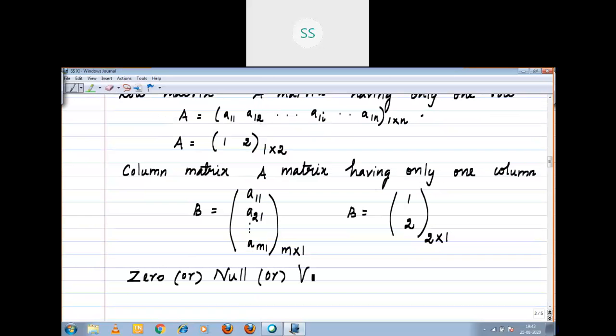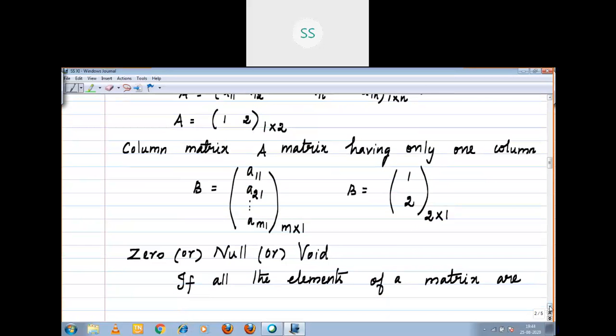If all the elements of a matrix are 0, what is it? 0 matrix or null matrix or void matrix, right?